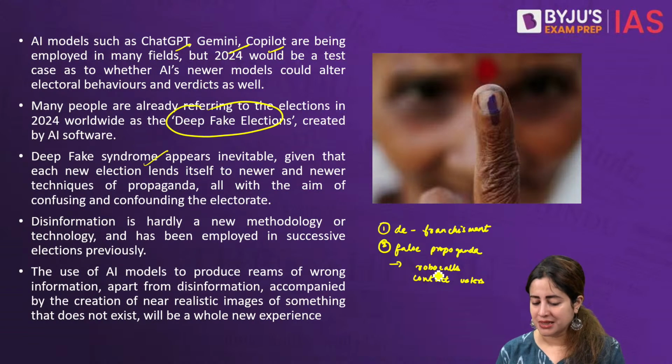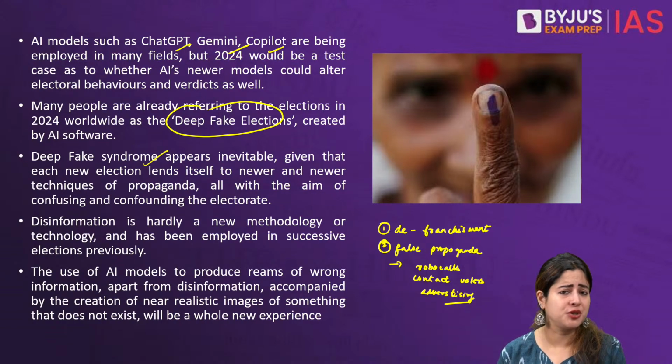At the same time, sometimes they are advertising massively. They are claiming to do achievements which they have not done. So all these things are creating a very, very fake propaganda, which is not real at all. So what does a voter do?